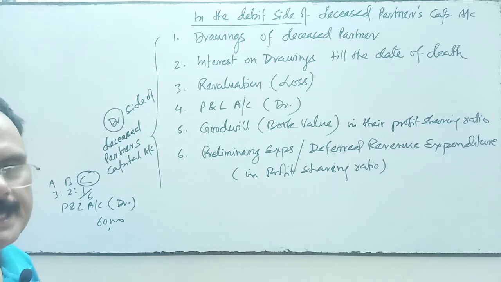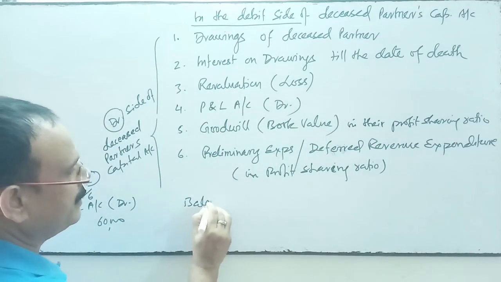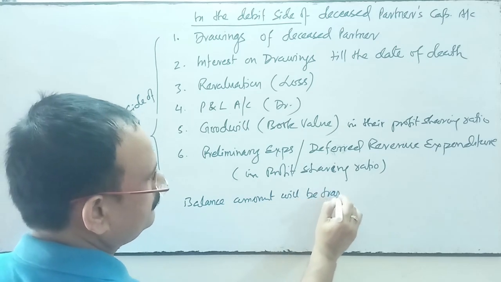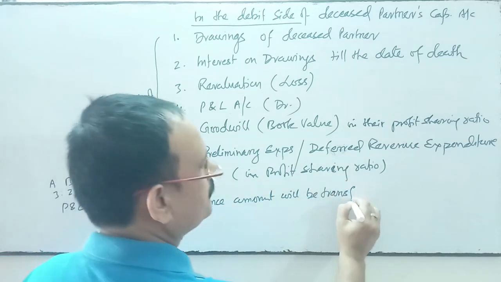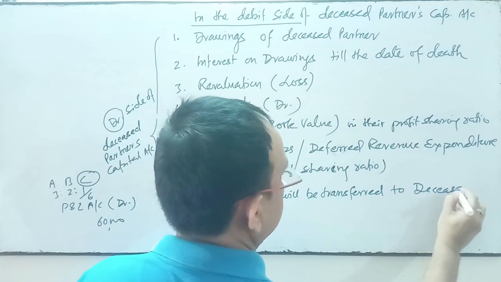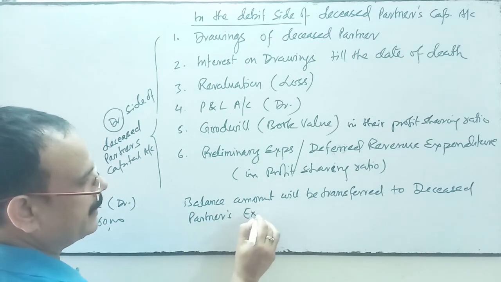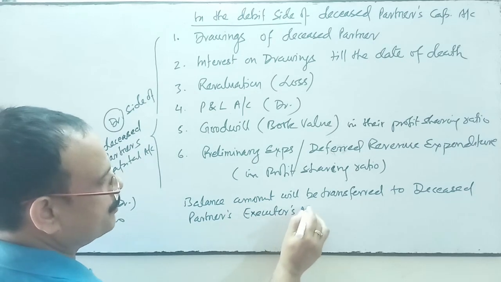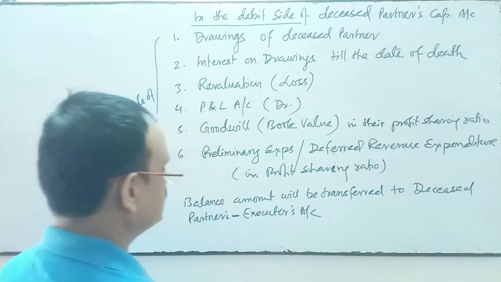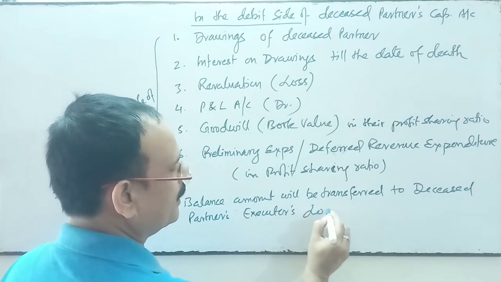And finally we will see which side is more. If the credit is more and debit is less, then the balance amount will be transferred to the deceased partner's executor's account, or the deceased partner's executor's loan account if the whole amount is not paid.